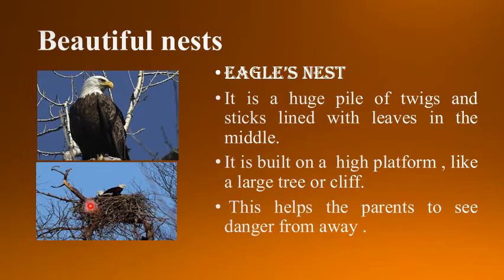The material used by the bird is arranged in the form of a shallow cup. These birds build the nest on high platforms. That helps the parents to see danger from away.